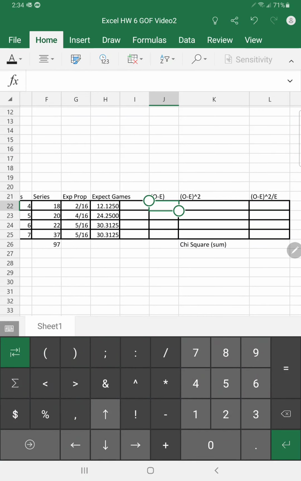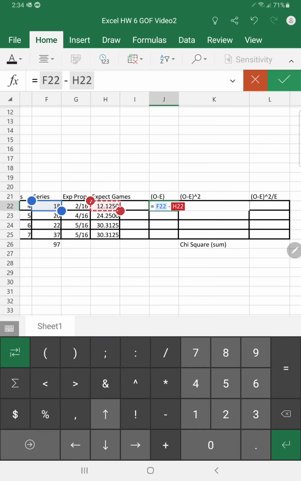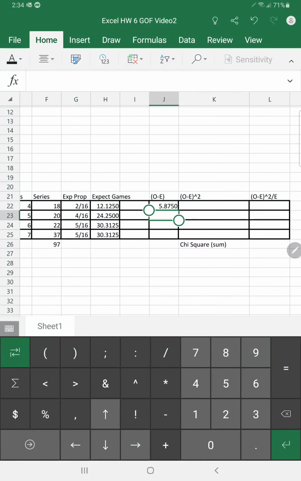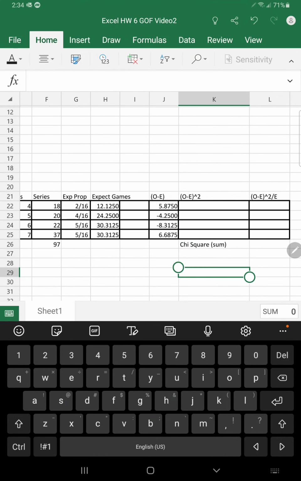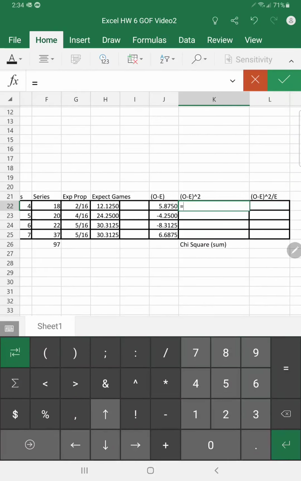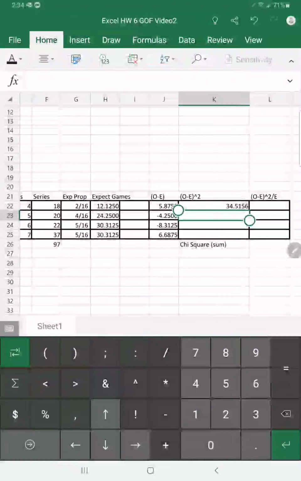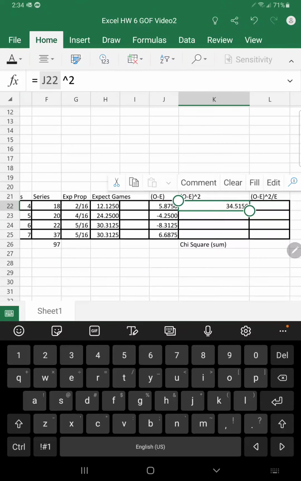Okay, so here we go. The observed minus the expected. We observed 18 games. We will subtract off the expected. Now remember, use the expected number of games, not the expected proportion. And click enter. Now let's fill this. So there are our observed minus the expected. Now we want to square those values, so we'll take this and square it, and then we'll fill for the rest.